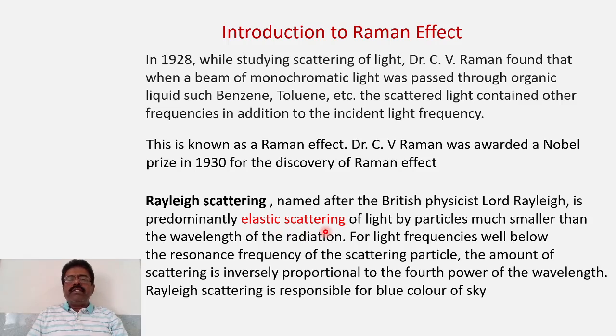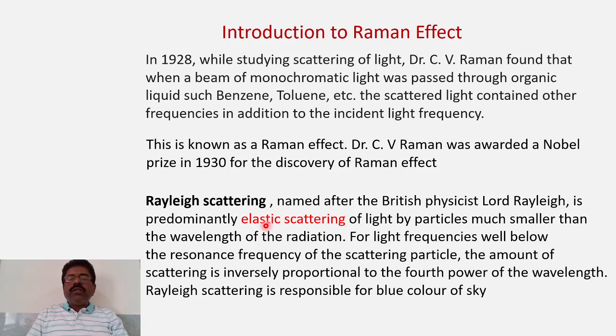So the energy does not change at all in this process of scattering. So scattering means what? When the incident radiations are allowed to fall on certain matter, then there is certain kind of interaction. Because of this interaction, the direction of this incident radiation may change, or there may be change in frequency or wavelength of the incident radiation.